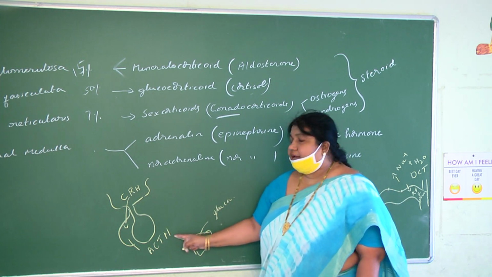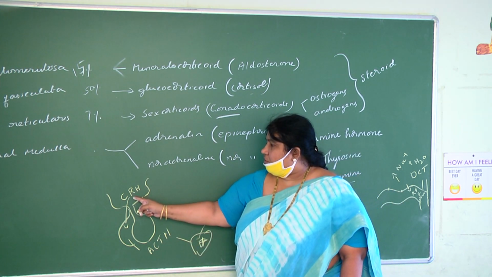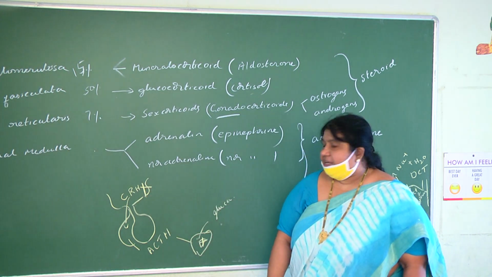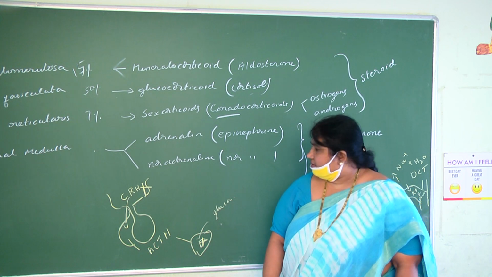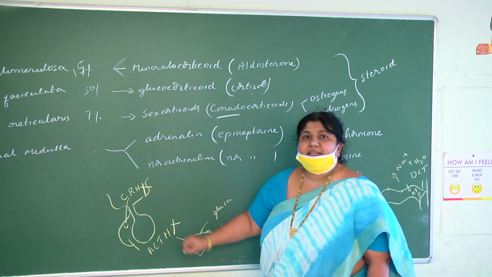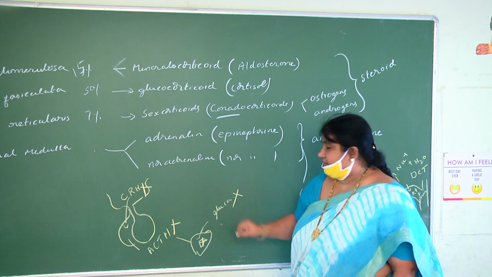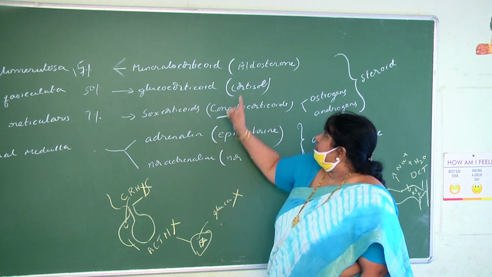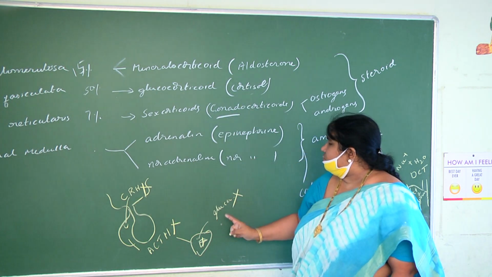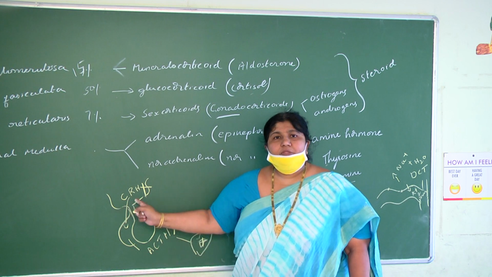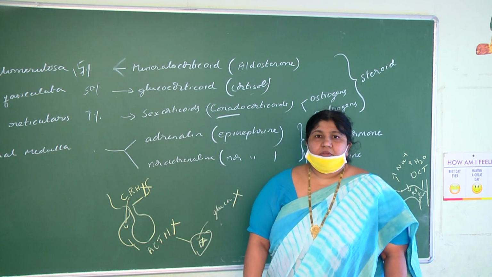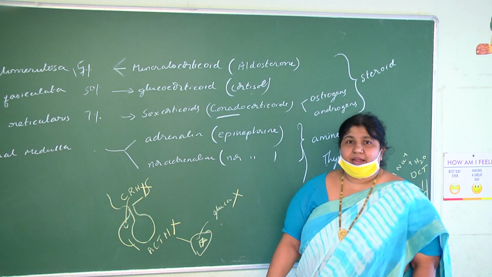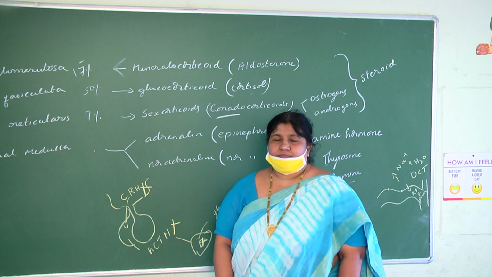So there is a link, children. If corticotrophin releasing hormone fails here, if it is not secreted, then ACTH also will not be secreted, then this also will be affected. And not only glucocorticoid, aldosterone and gonadocorticoids are also under the control of the hypothalamus and pituitary gland. The total adrenal cortex is under the control of the hypothalamus and pituitary gland, but not the adrenal medulla.